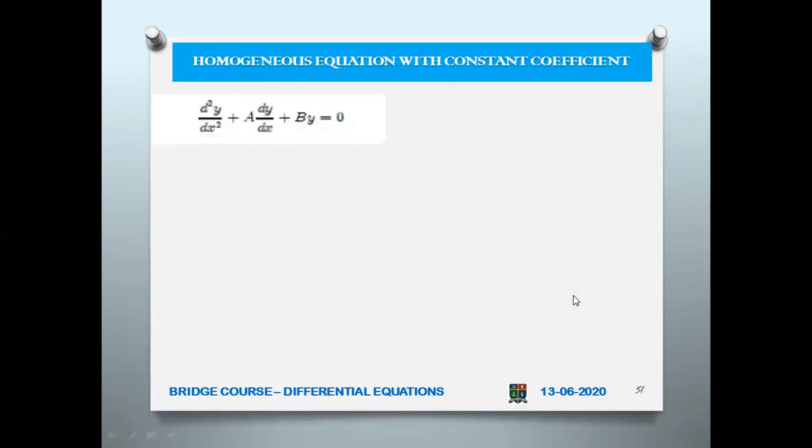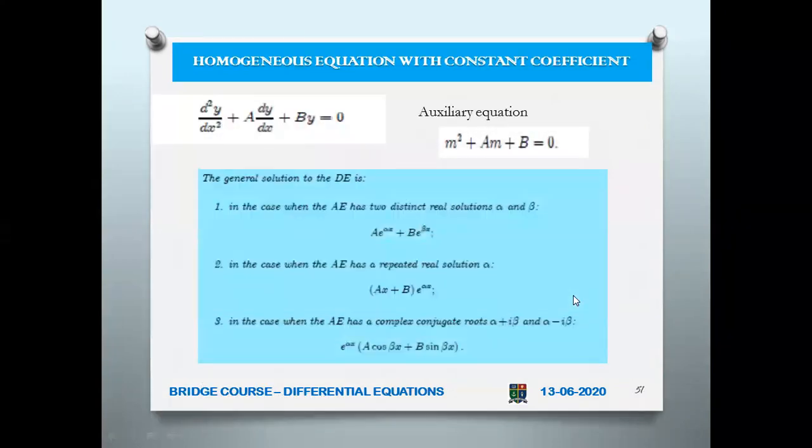Okay. So now one more method, that is, a homogeneous equation with constant coefficients but of second order: d squared y by dx squared plus a into dy by dx plus b y equal to 0. Here I told you that we have to use the auxiliary equation, that is, you are converting this differential equation into an algebraic equation.